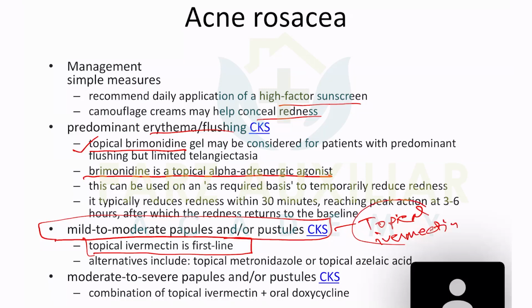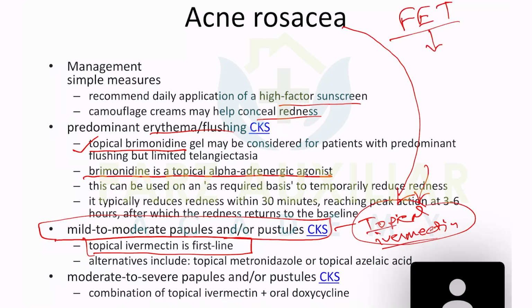For the question sessions, you need to know about topical ivermectin. Whenever you find FET, the answer should be topical treatment until severe; it is mild to moderate. They will not give you the diagnosis. They will give you FET: flushing, erythema, telangiectasia.